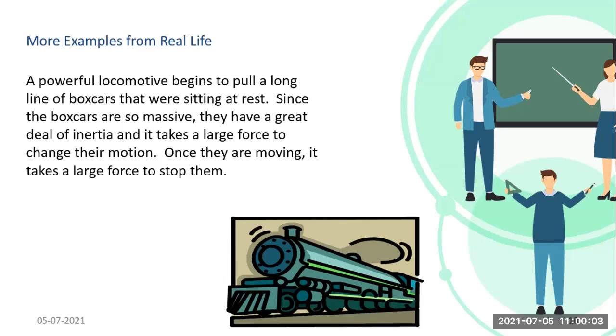And when the train has started, it goes along its rails. When we want to stop the train, to stop it also we will require a large amount of force. So this is what inertia wants to tell us: if we have to change the motion of an object which is very heavy, we will require more force. And if we want to stop an object already in motion, we will require a large amount of force to stop it, when we come to objects having heavy masses. Okay, so this was one example.